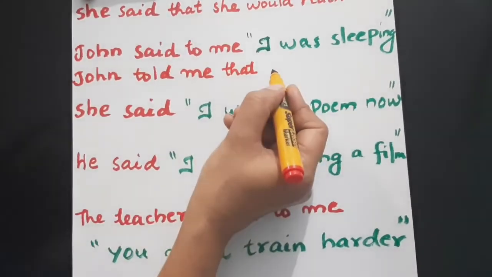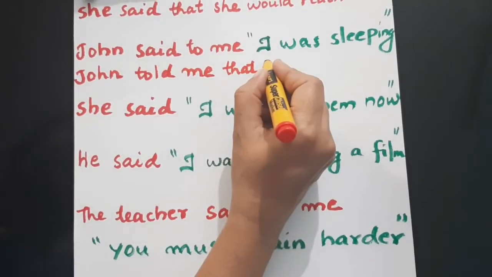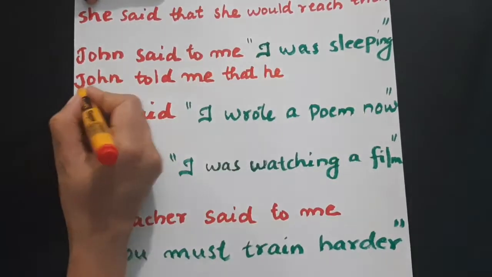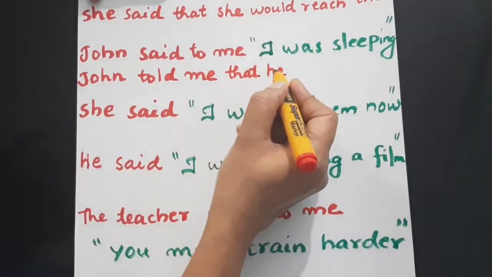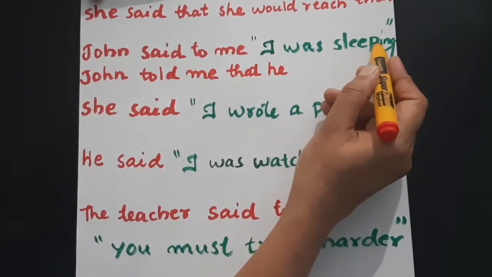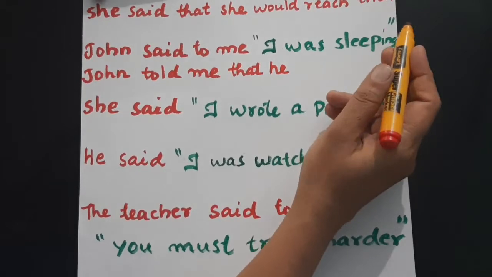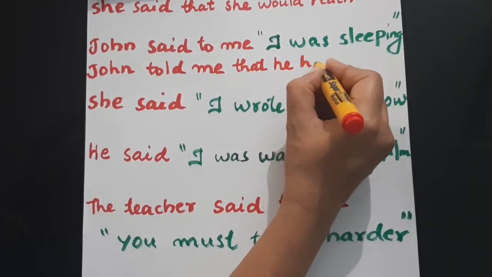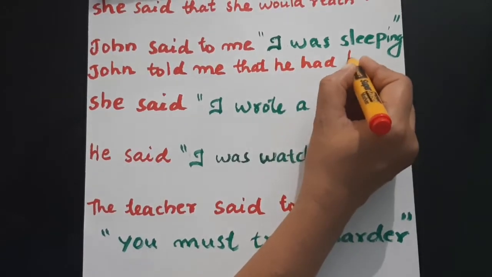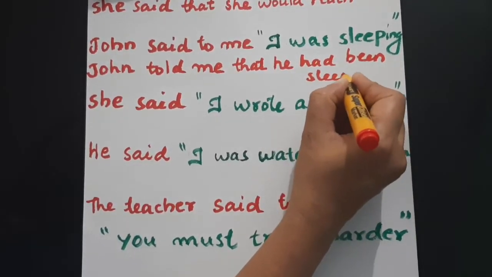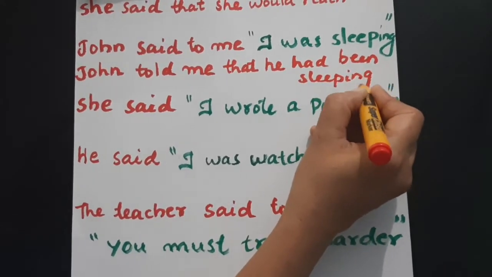So next we can use John's pronoun, he. Okay, subject change. John told me that he was sleeping. Past continuous to past perfect continuous. He had been sleeping. Okay, had been sleeping.